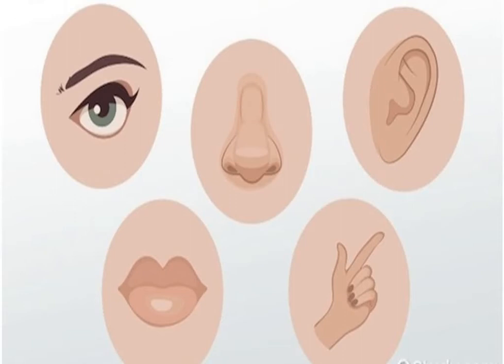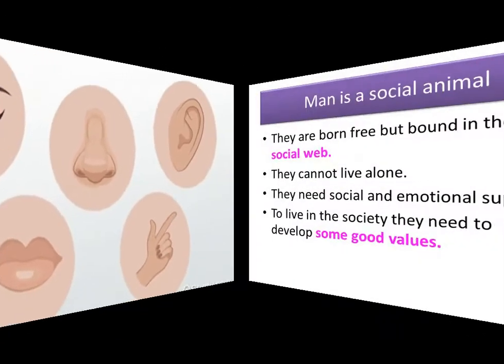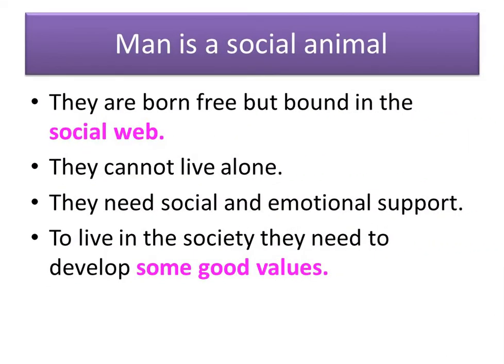Man or people are born free but bound in the social web. Children, like animals, we are also born free, but we have sense, which animals don't have. So when we have sense, we are bound in a social web. What is the meaning of bound in the social web? We cannot live alone. A man cannot live alone. He has to get help from others. He has to help others. That's why we say man is bound in a social web.